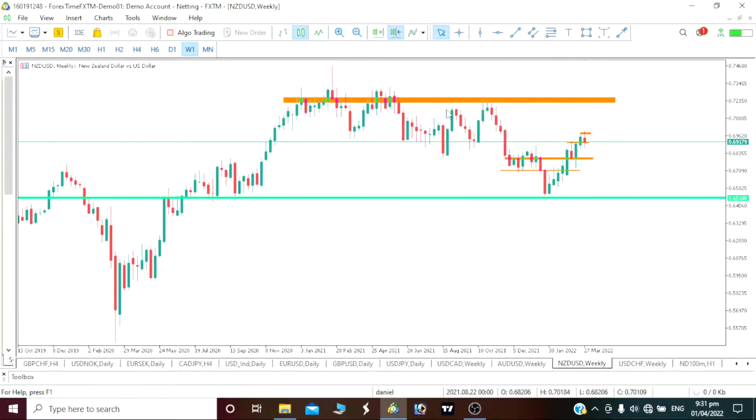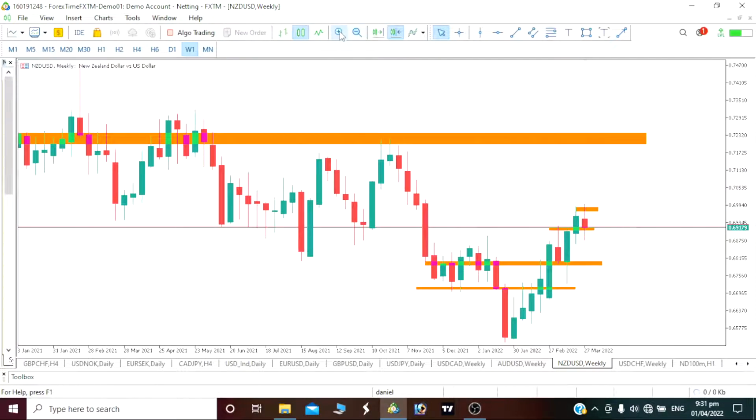So on our New Zealand USD, by the way, it is actually bullish on our weekly time frame. As I see, I've marked a lot of key levels here. Now we can see that our price has touched this pullback level here. Now I should be looking for a bullish move. Do you know why I said I'll be looking for a bullish move? Because our US index is showing a bearish move, pairs compared to it are also going bullish against our USD.